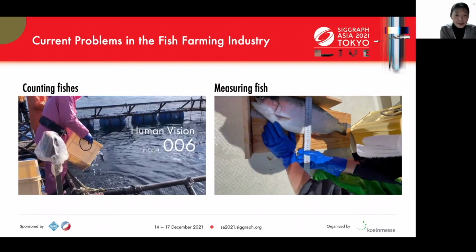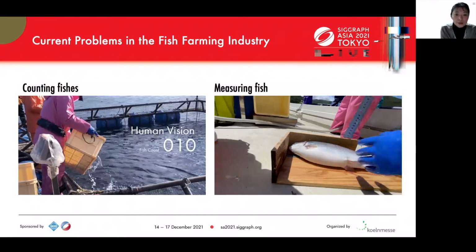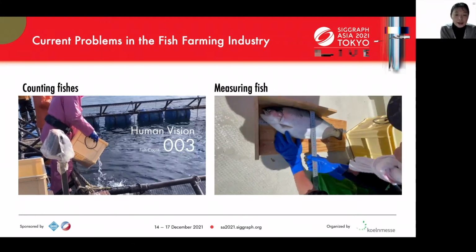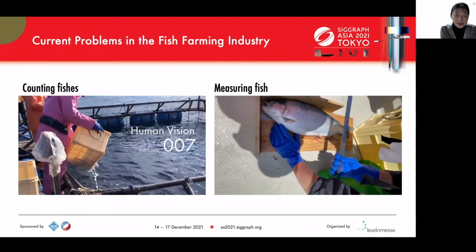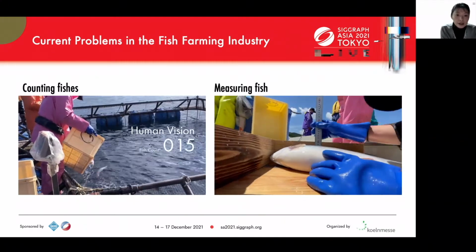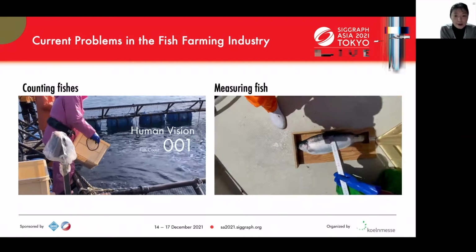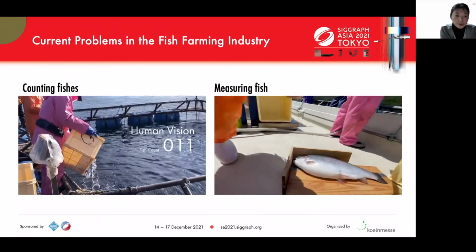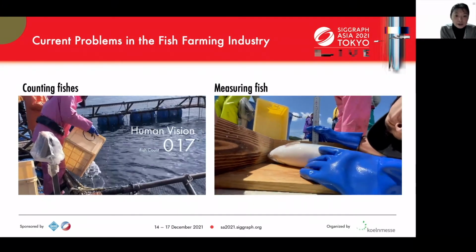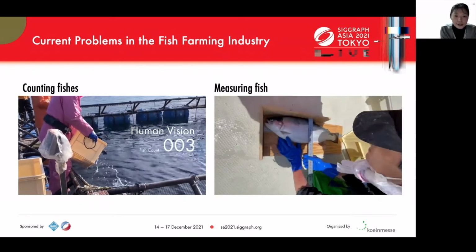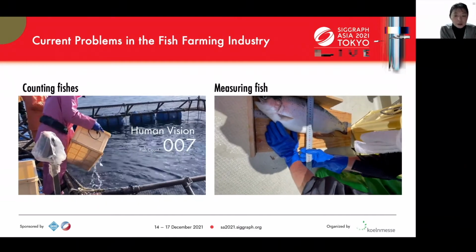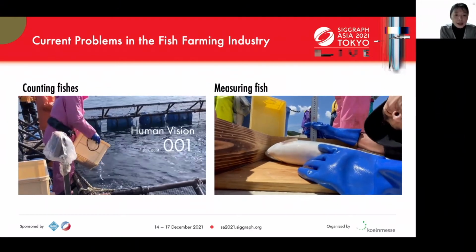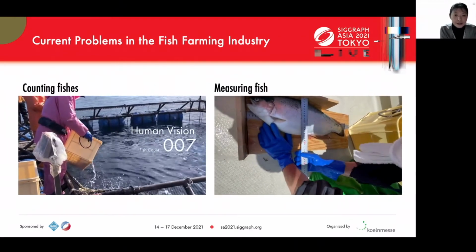Fish farming is an indispensable part of sustainable food production. It is important to know the number and the size of fish when feeding and pricing them. However, it takes place in an underwater environment. Most terrestrial technologies cannot be used. Currently, fish are counted by eye when they are released into the water after being scooped up in nets. This method is stressful for the fish, and the count is not particularly accurate.